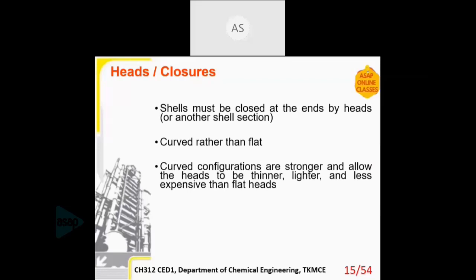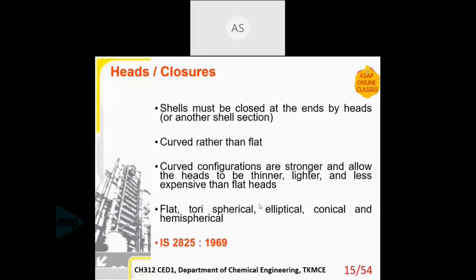Flat heads, even though they may be cheaper, cannot withstand extremely high pressures. So we usually use curved types of heads, and flat is used minimally. Then you have a torispherical head, elliptical head, conical head, and hemispherical. All the schematics of these are available in the IS code. You can refer to that if you need.